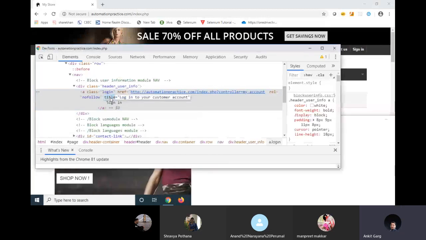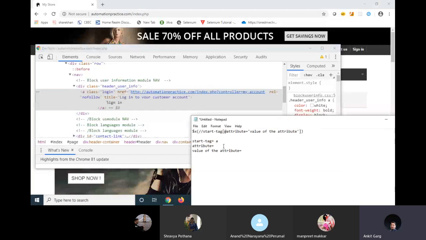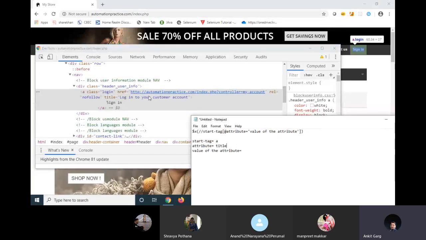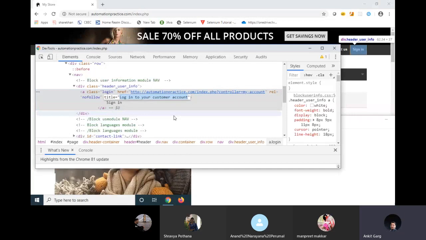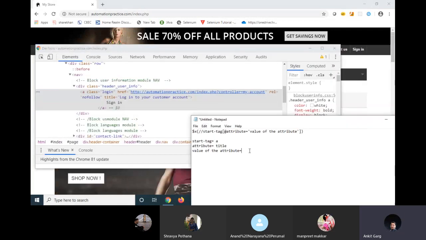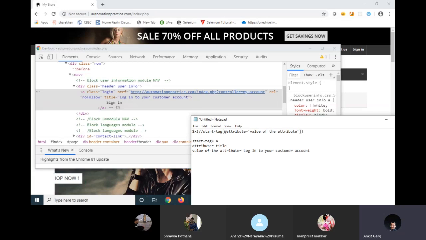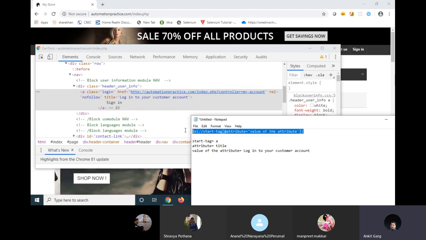Let's say I am using this attribute title. So this variable will be replaced by title. What is the value of this attribute? This is the value of this attribute. So again, this variable will be replaced by this value. Now I have to replace these values in this particular syntax.